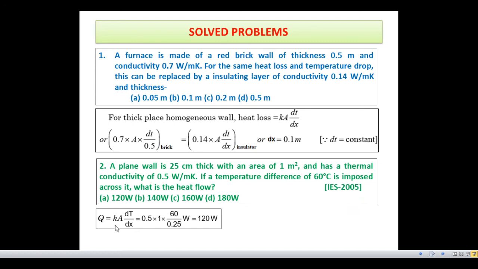Now here Q is equal to K A dT by dx, with K 0.5, area 1 meter square, dT 60 degrees centigrade and dx 0.25, since the wall is 25 centimeter thick, that's why 0.25 meter. So it is equal to 120 watt.